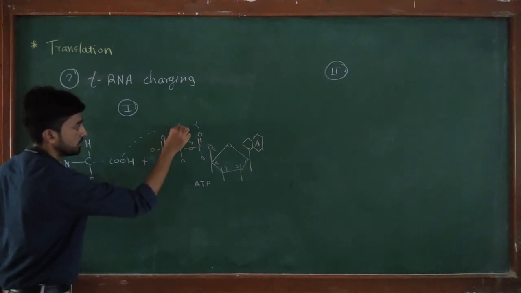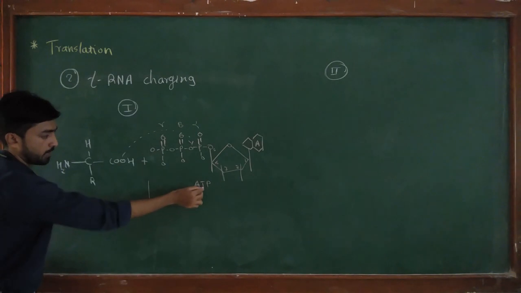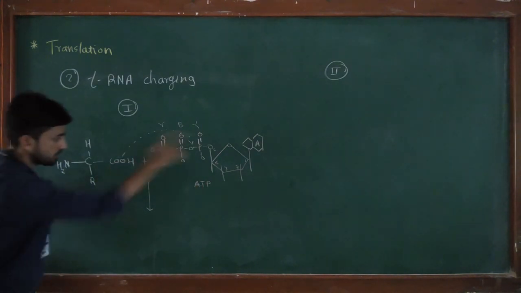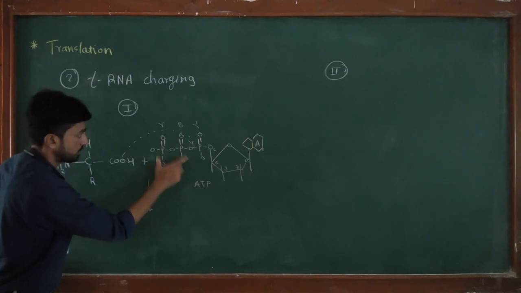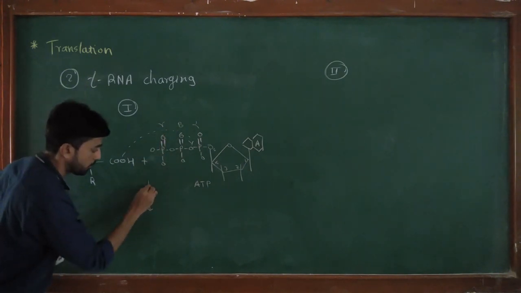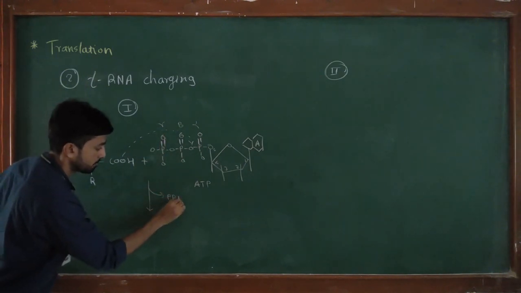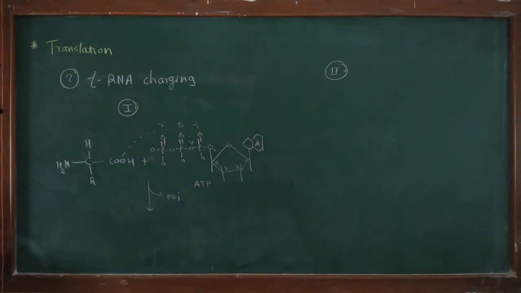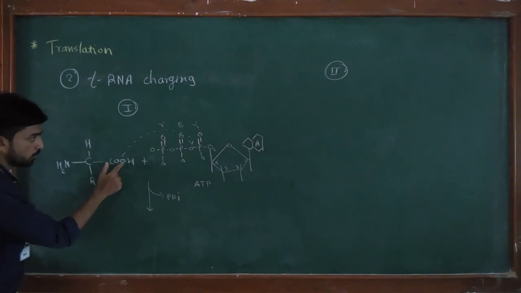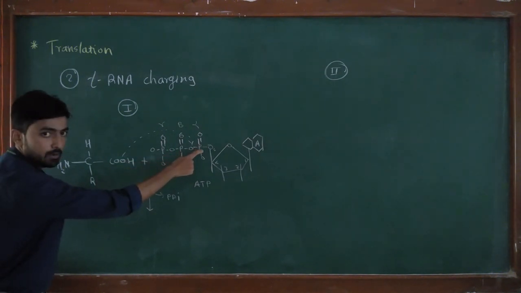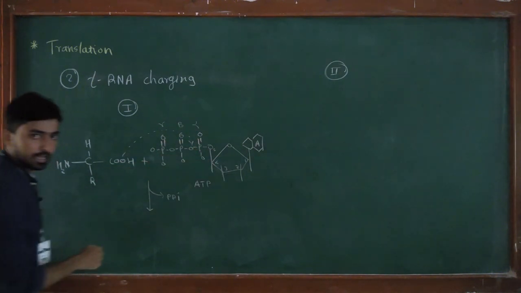This is the alpha phosphate, and this is the beta and gamma phosphate of adenosine triphosphate. Due to this attack, the bond breaks and the beta and gamma phosphates are released in the form of pyrophosphate. Now this COO group attaches to the alpha phosphate of ATP.